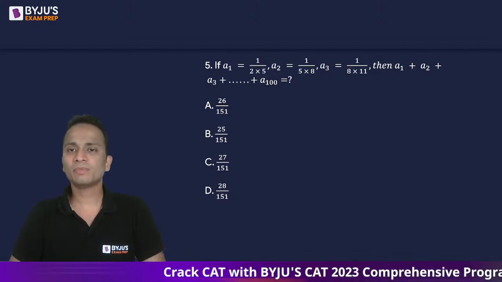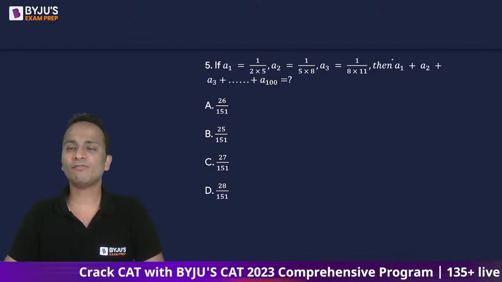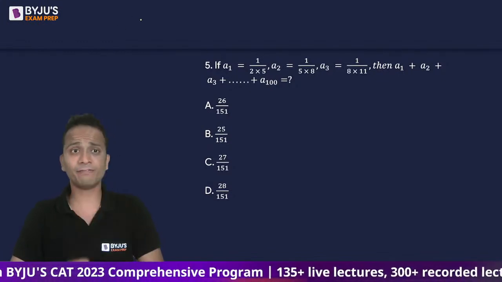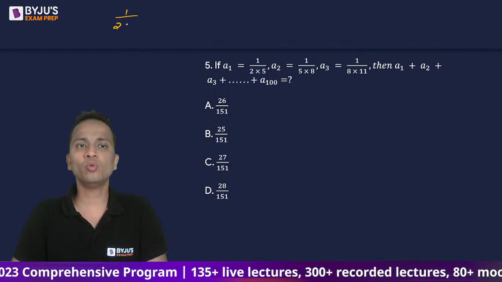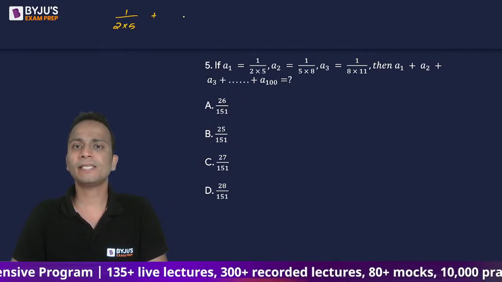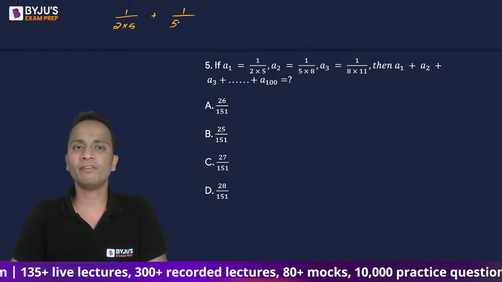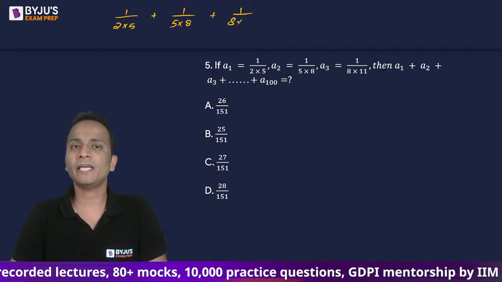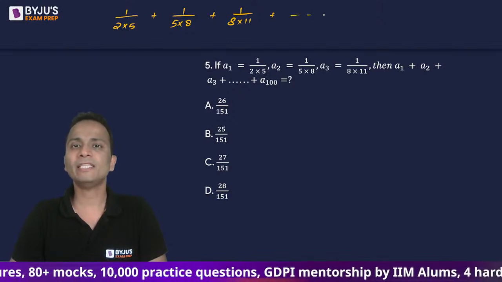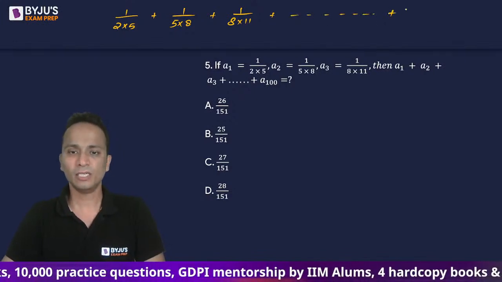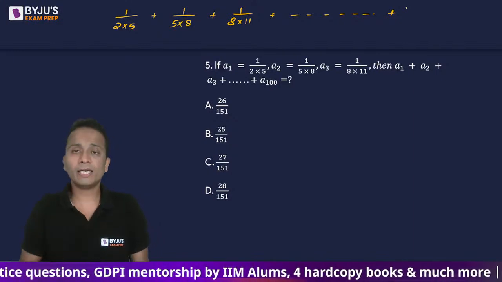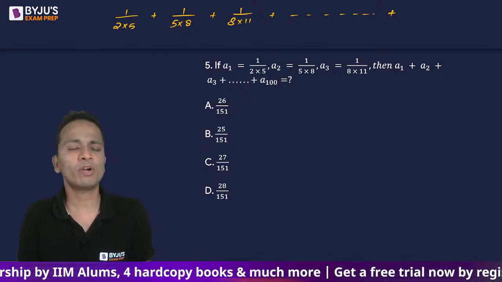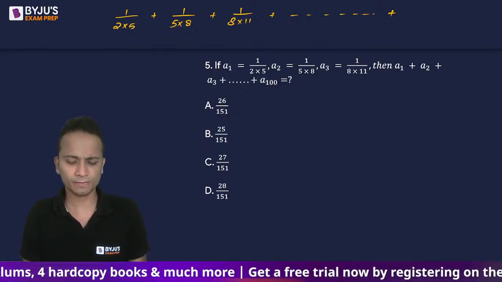Okay, so the first three terms are given, and you will have to find the sum of the first 100 terms of the series. So I'm writing the first term 1 upon 2 into 5, then the second term 1 upon 5 into 8, third term 1 upon 8 into 11, and then I'll write the last term. Now I will give all of you 30 seconds. Quickly tell me what will be the 100th term of the series.